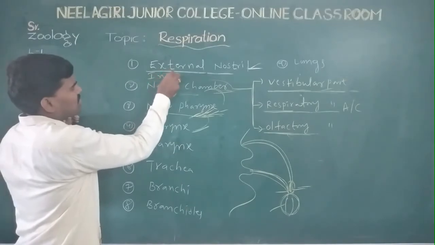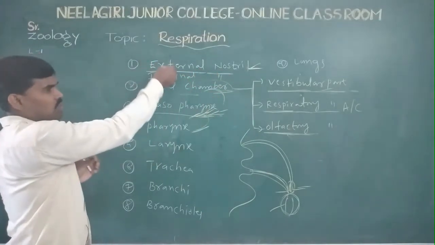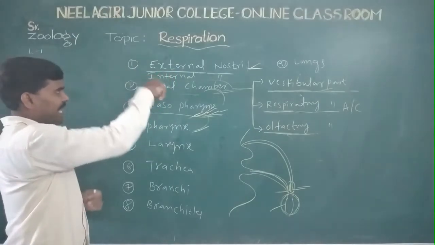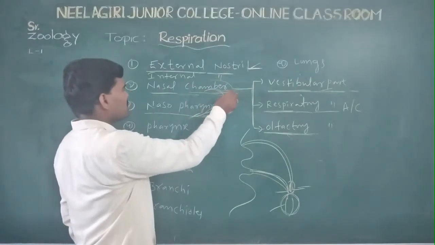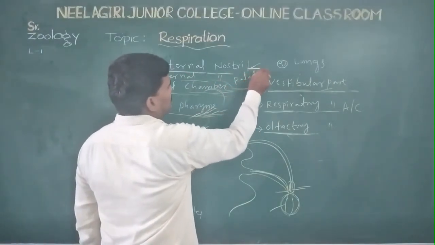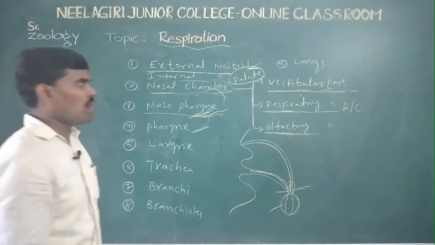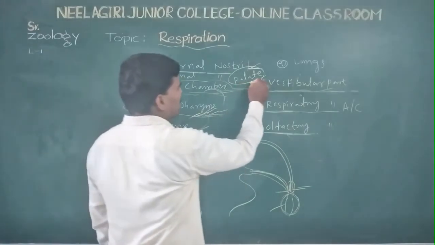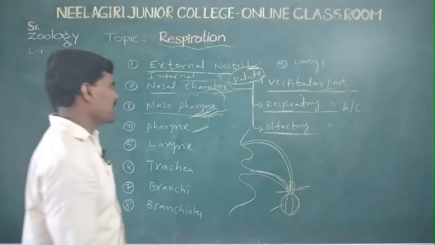The external nostrils open into the internal nostrils in the nasal chambers. The palate divides into the soft palate and the hard palate, and the uvula is also present in the palate.